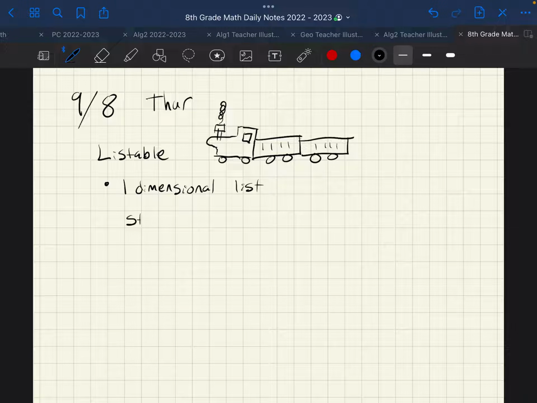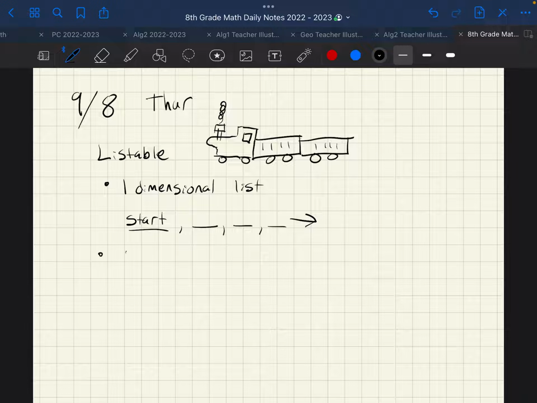You have like a start number right there, and then you have the next number, and then the next number, and then the next number. You're allowed to have a list that just goes from the start to the right, but you can't have a list that goes both left and right. It has to have a start. It might not have an end, but at least it goes in one direction. That's what I mean by one-dimensional. You can't go left and right.